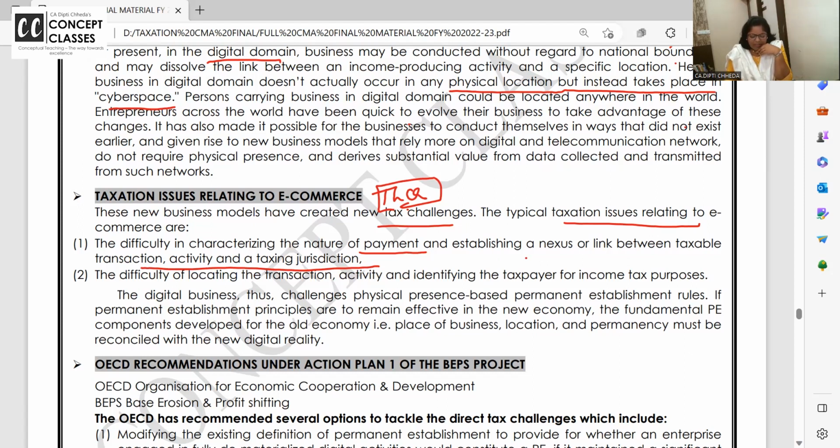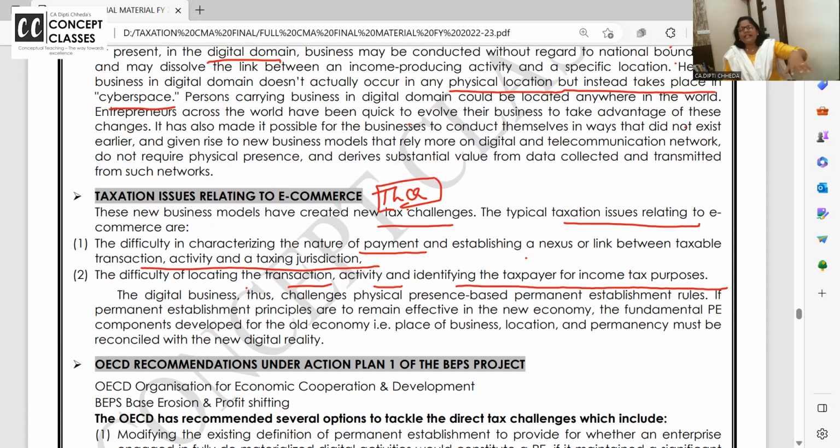Yeah. Difficulty of locating the transaction activity and identifying the taxpayer for income tax purpose. Because the business is done online, how do we identify how much transaction or sale is done? Because I've sold the goods online, I have received the payment online, and nothing is there, no physical stock, nothing. So these are the challenges faced. Kya challenges hai sabse zyada?